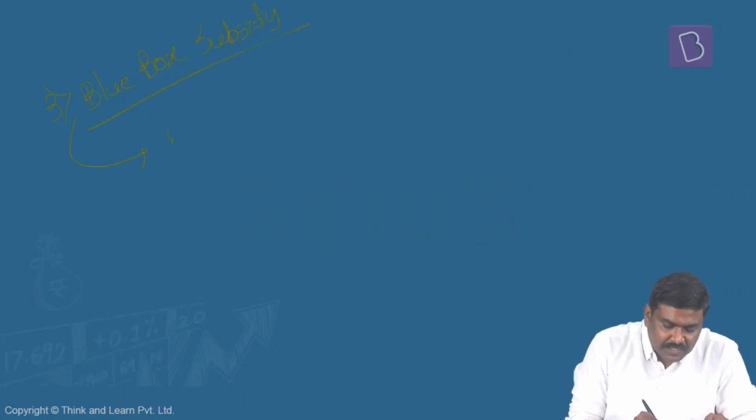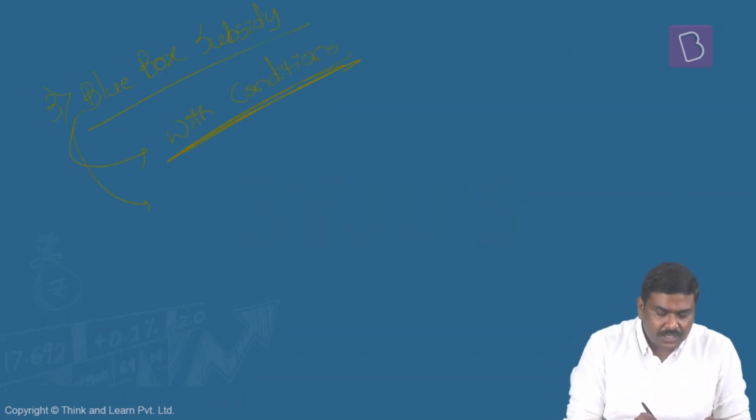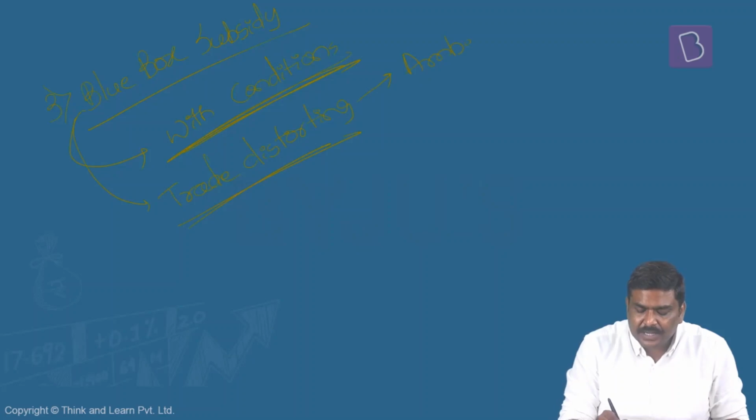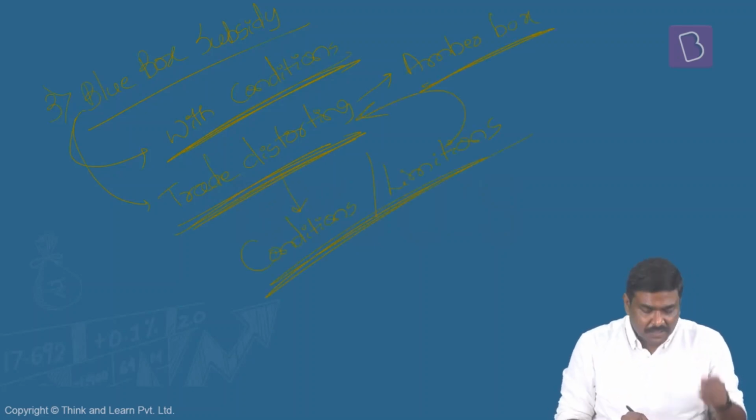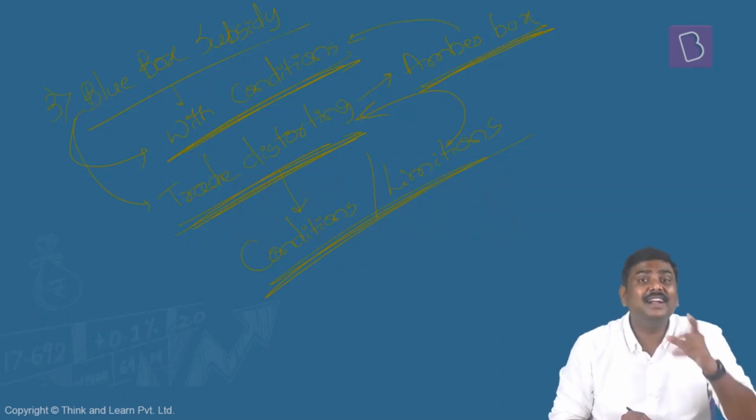Second one is amber box subsidy. Third one is blue box subsidy. Please understand, blue box subsidies are nothing but amber box subsidies with conditions. I'll repeat it. Blue box subsidies are those trade distorting subsidies. Because these are trade distorting, these will become part of amber box subsidies. But the speciality of the blue box is that these are trade distorting subsidies wherein certain conditions, certain limitations are imposed by the government. Hence, these are called the blue box subsidies. I can simply say that these are amber box subsidies with conditions. Now, what do you mean by this?